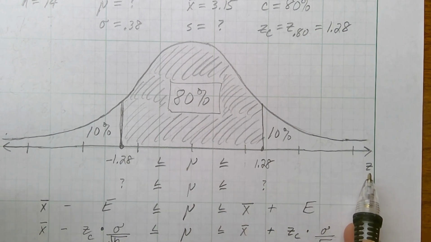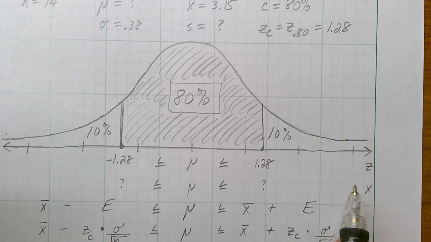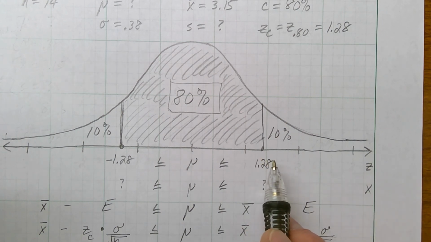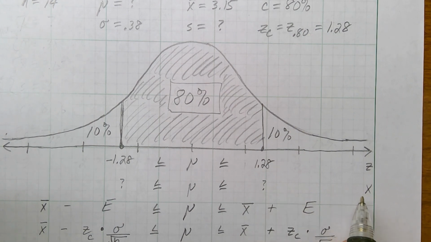We've got to change our z language to an x language. Now x is just the language of your problem up above. Your problem up above was speaking in weights of hummingbirds. So I have to change these z numbers, these 1.28 numbers, to story problem numbers. I need to change them to my word problem numbers, which we call x. So these are z numbers, and then our x numbers will be our hummingbird weights.